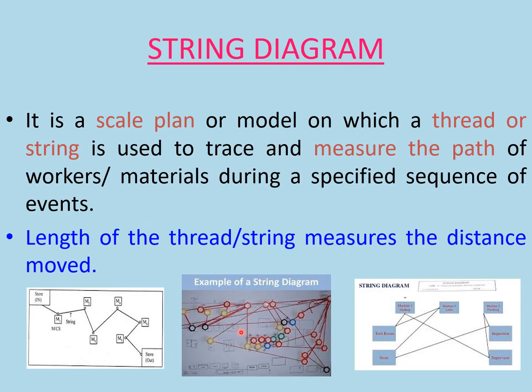This is the string diagram that we have already discussed. That means we have to make the process in a proper sequence, and we have to lay it out with thread, and we have to measure the length of the thread. The overall length should be as minimum as possible. Then it is called a string diagram. The main purpose of the string diagram is that we have to minimize the time or distance from one location to another location.